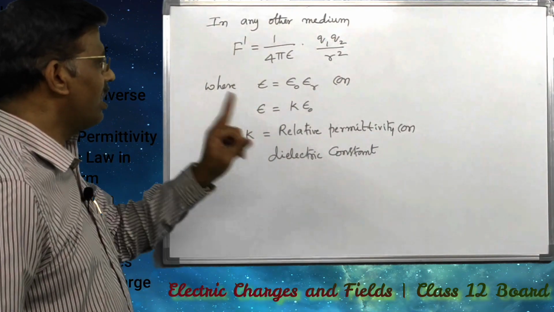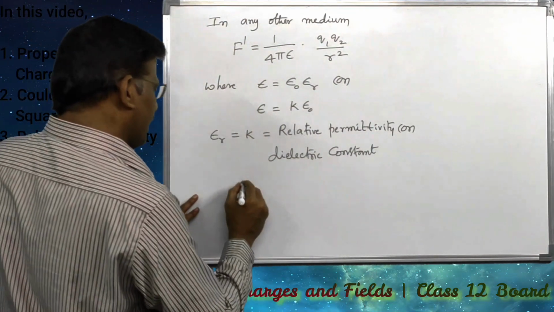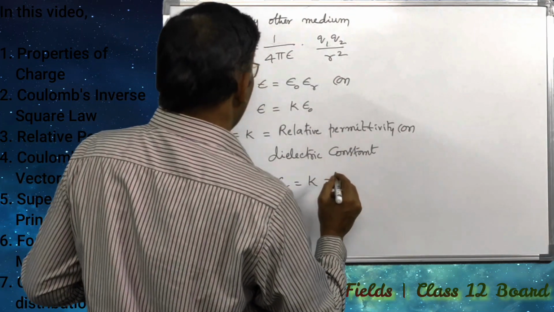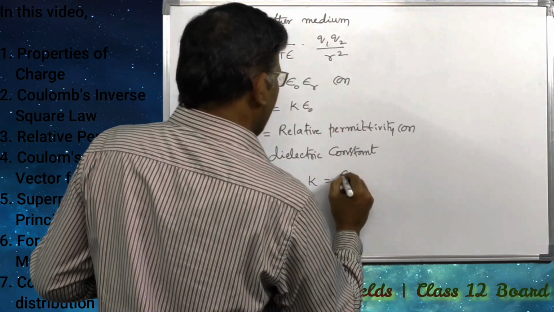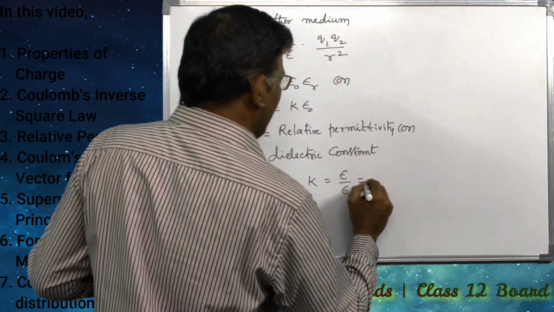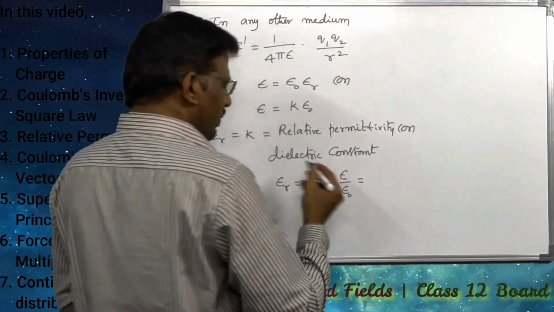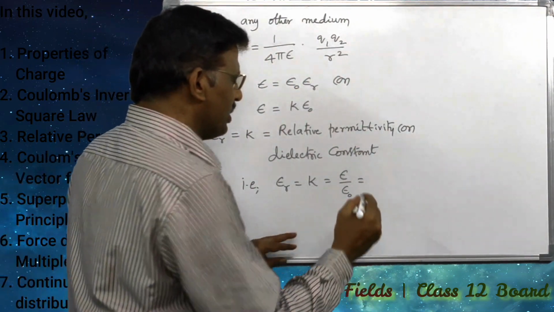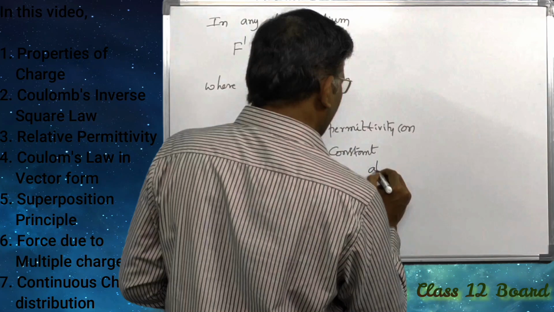Relative permittivity or dielectric constant, that is epsilon r or k, can be written as epsilon divided by epsilon naught, where epsilon is the absolute permittivity of the medium,